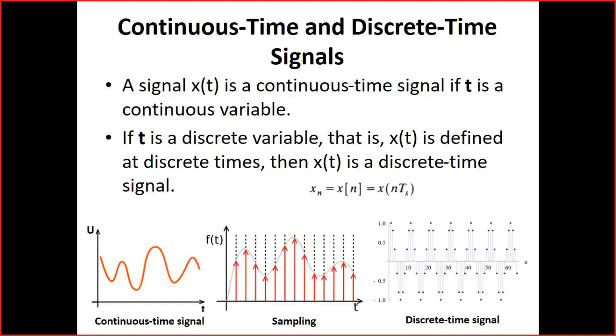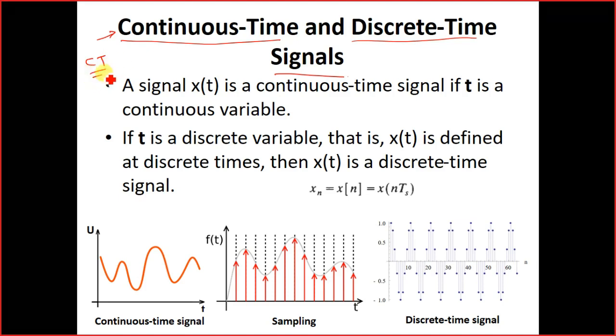The first type of signal classification is continuous time and discrete time signals. In our previous classes, we have already seen what continuous time signals are. In short, I will write it down as CT signals. In continuous time signals, we have various sensors and we acquire the data from the sensors.